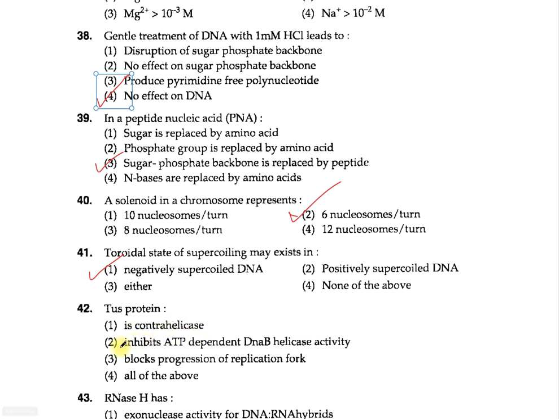Question 42. Tus protein: 1. Is a contrahelicase. 2. Inhibits ATP-dependent DnaB helicase activity. 3. Blocks progression of replication. 4. All of the above. Here option 4, all of the above, is correct. Thus DNA binding proteins arrest the DNA replication, bind to DNA sequences called Ter sites, and hence form the replication arrest complexes that block the movement of the DNA replication fork.